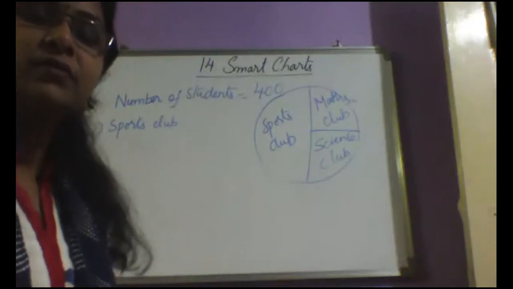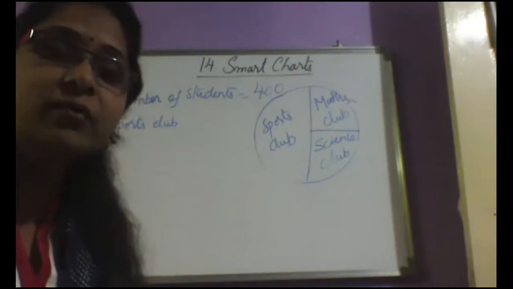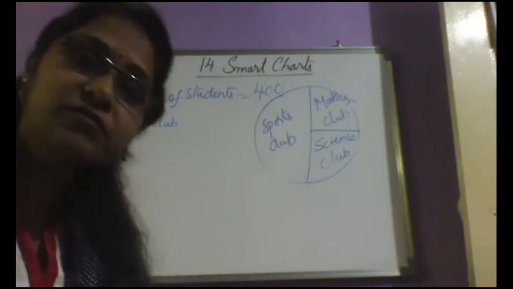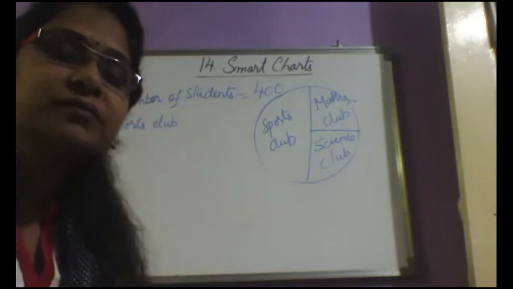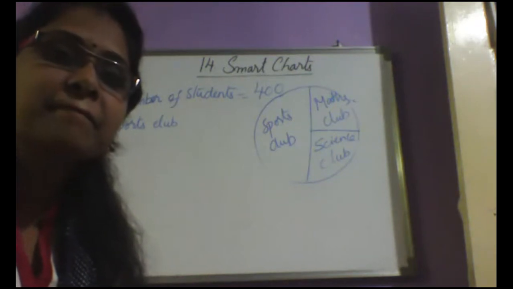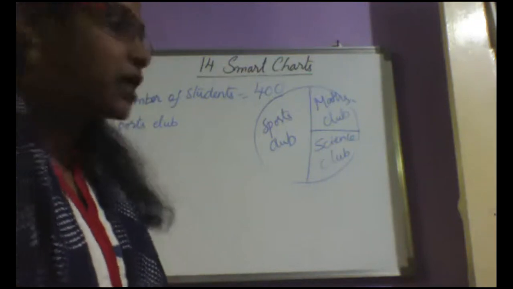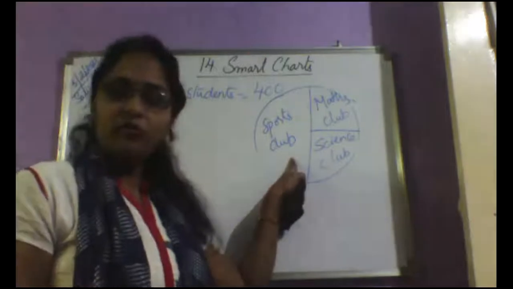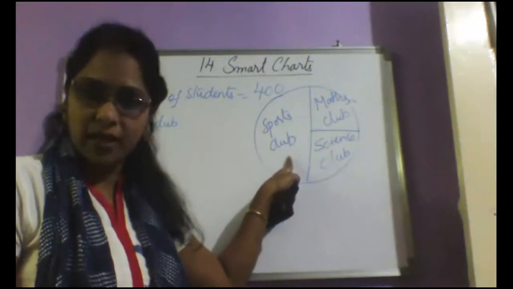Half the chapati, ma'am. Half chapati, very good. But I have given you the total number of students, which is 400. 200, ma'am. Very good.